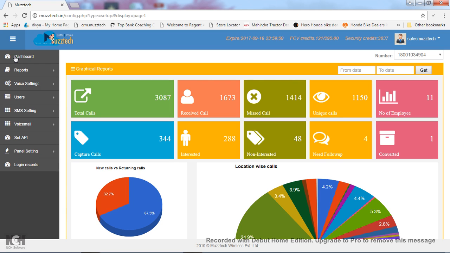Now let's see the next 5 options. Actually, this is not just a panel. This is a CRM as well, where you can remark the particular call: that the client was interested, or was not interested, or needs follow up. You can also change your remark. Like if the first time the client was not interested and you marked the particular call as not interested, and later you realize that it needs follow up, then you can change your remark from not interested to interested by this option.